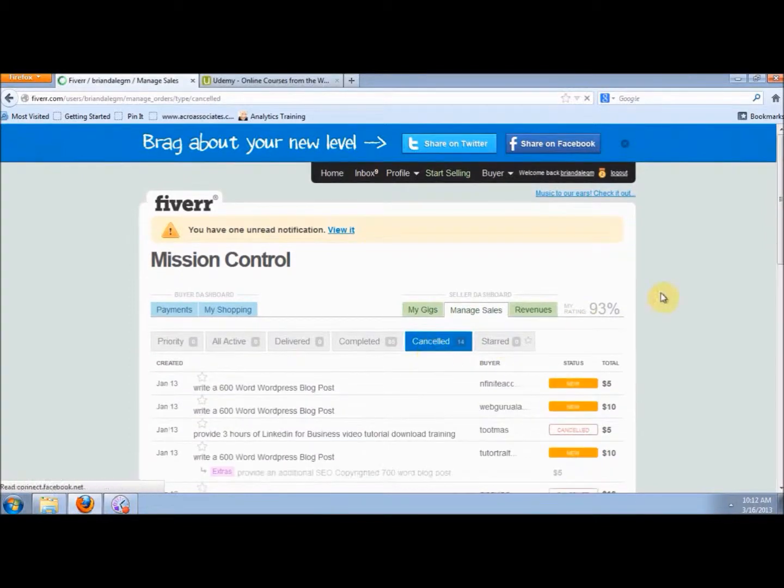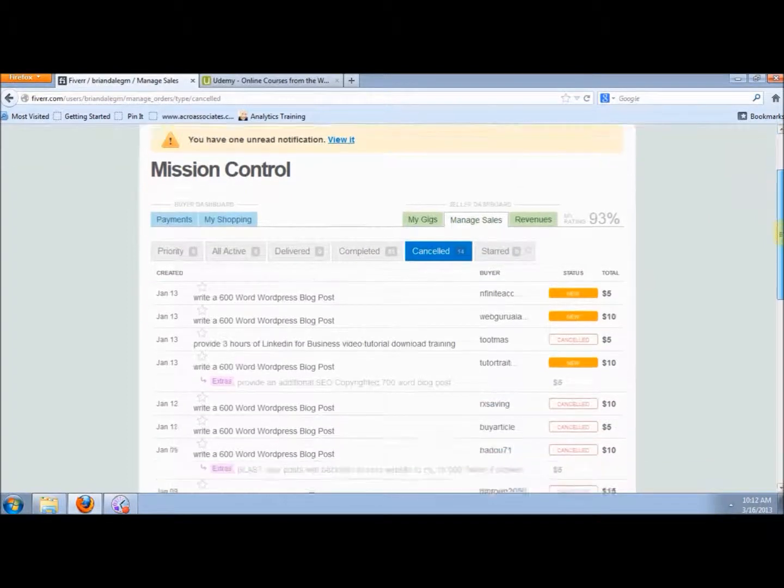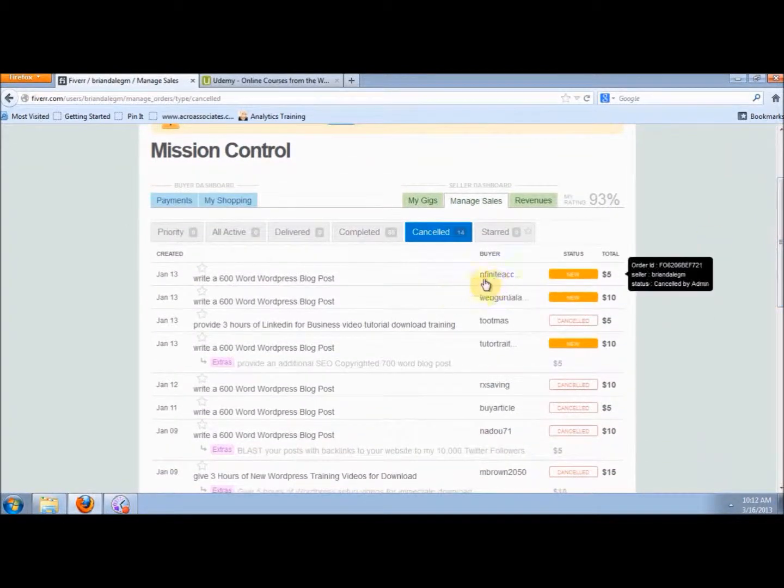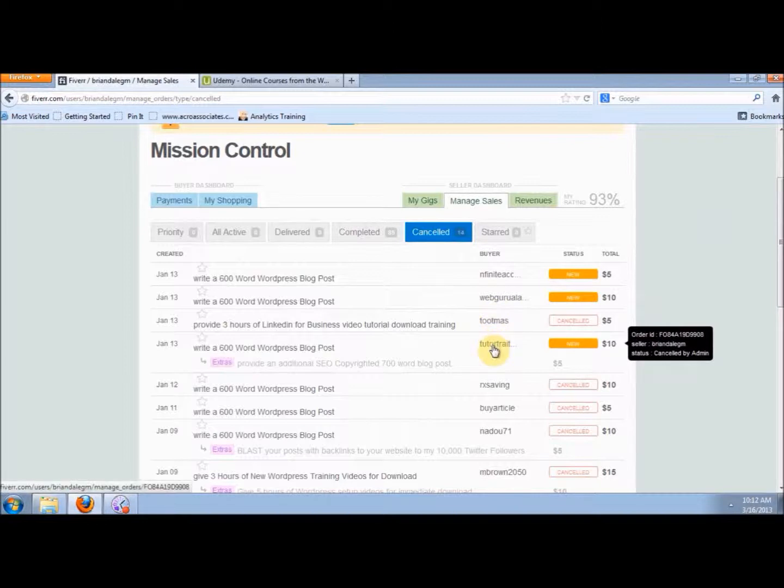In the canceled orders department, these are people that we had actually written posts for before, but at some point, we had to cancel.